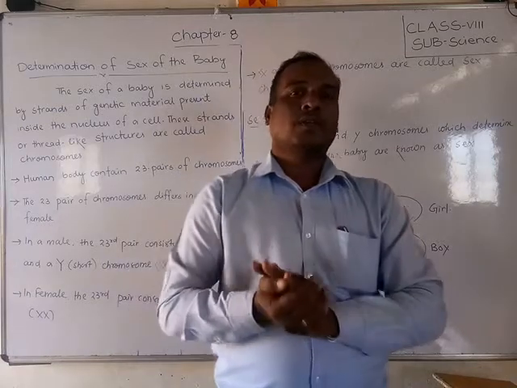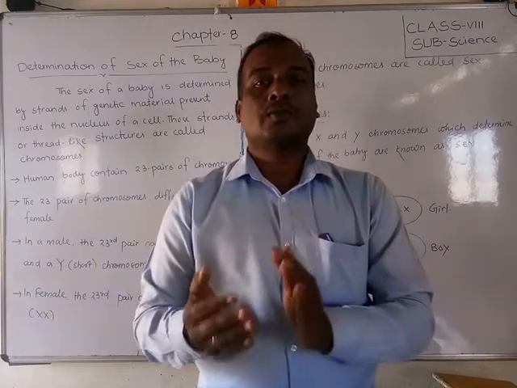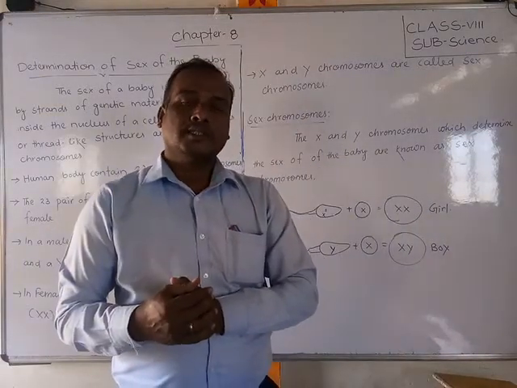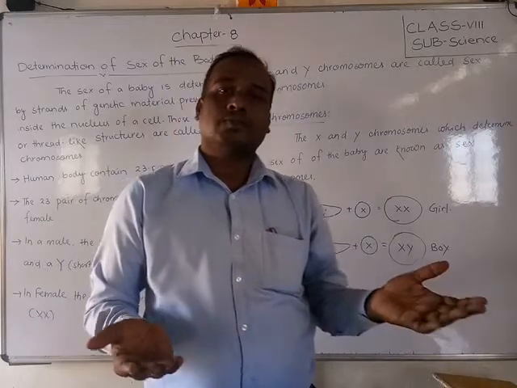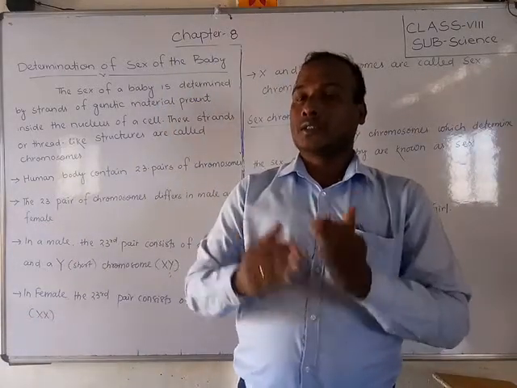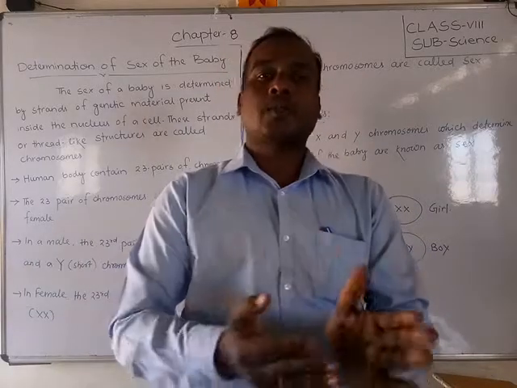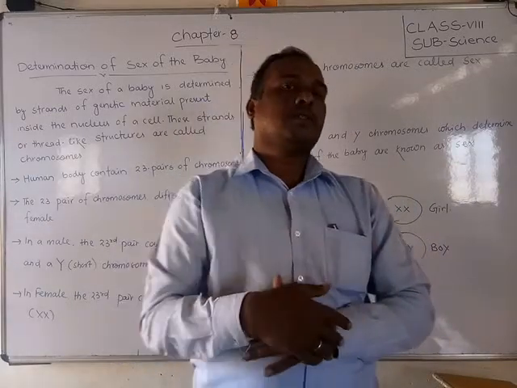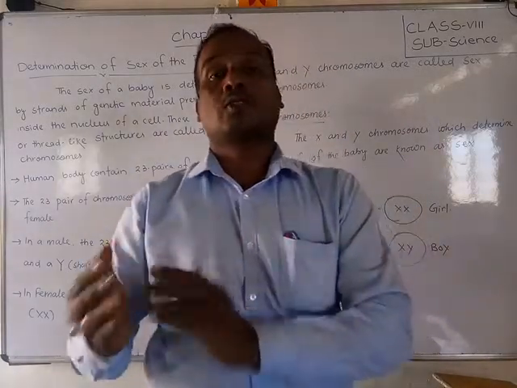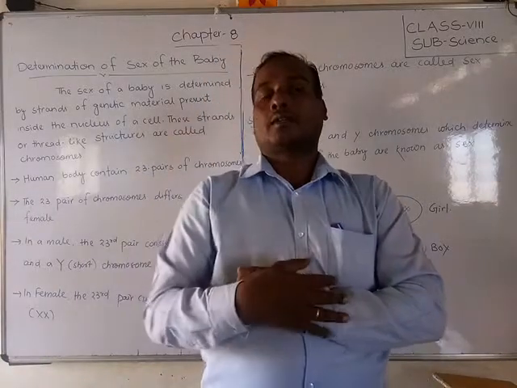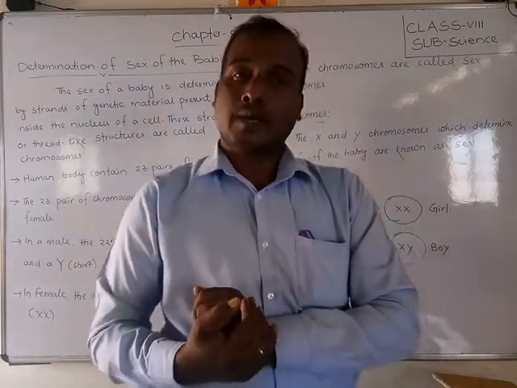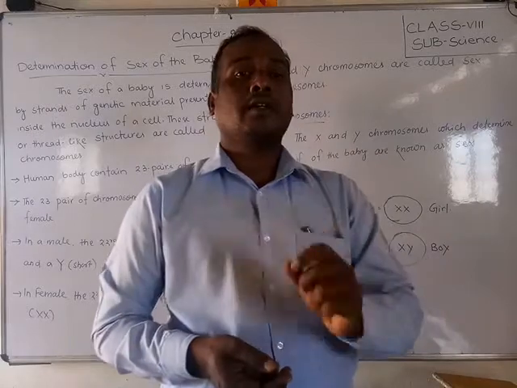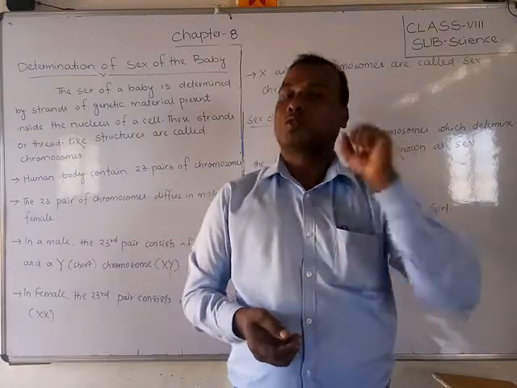These 23 pairs of chromosomes include the sex chromosomes, and they come from both parents, the mother and the father. From the father's sperm there are 2 types of chromosomes, the X chromosome as well as the Y chromosome. But in the ovum, the female gamete, there is only the X chromosome.